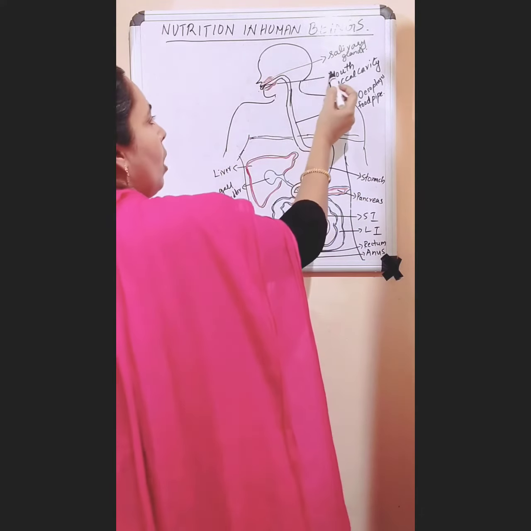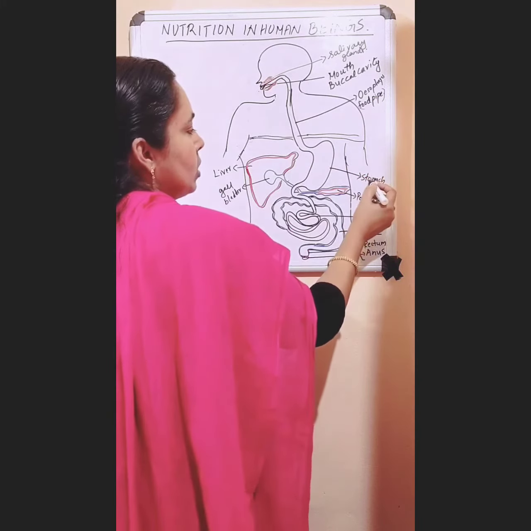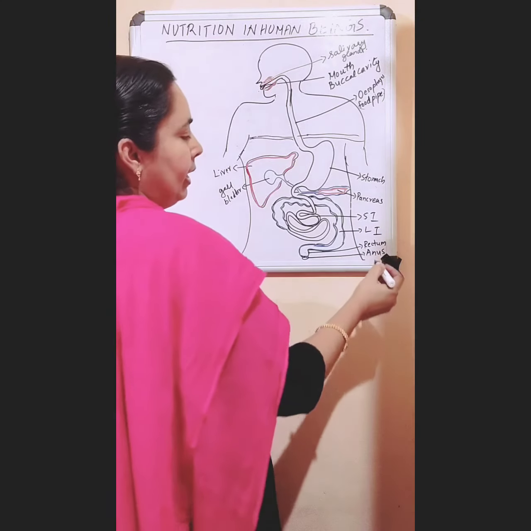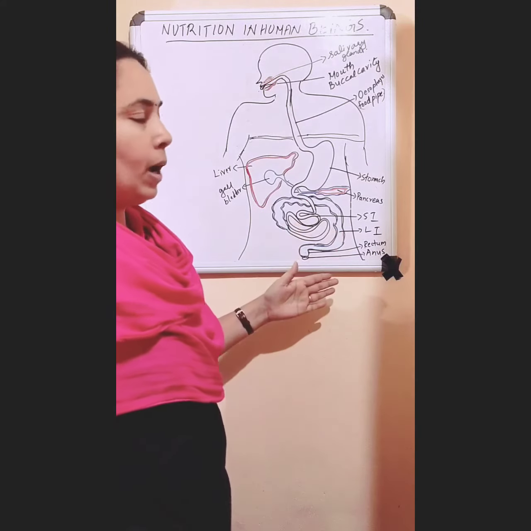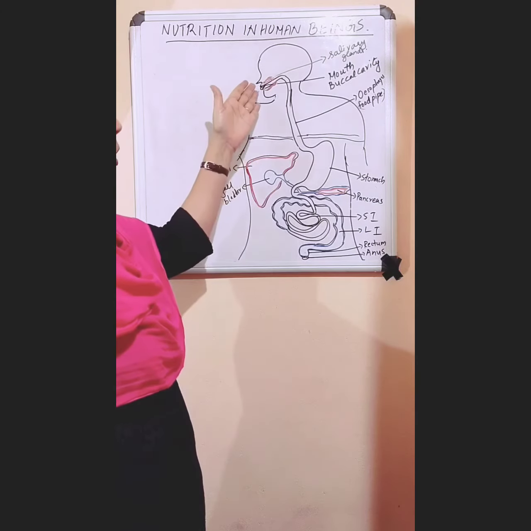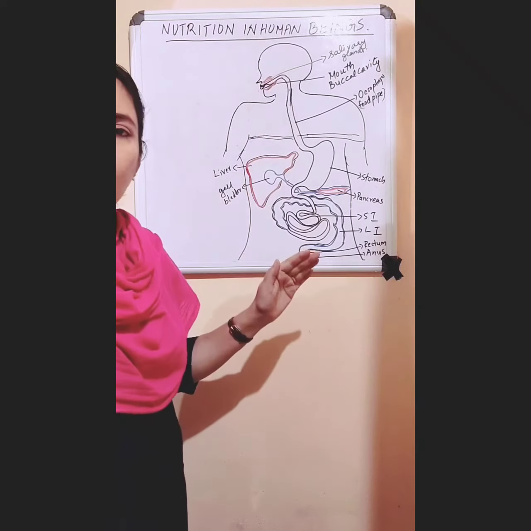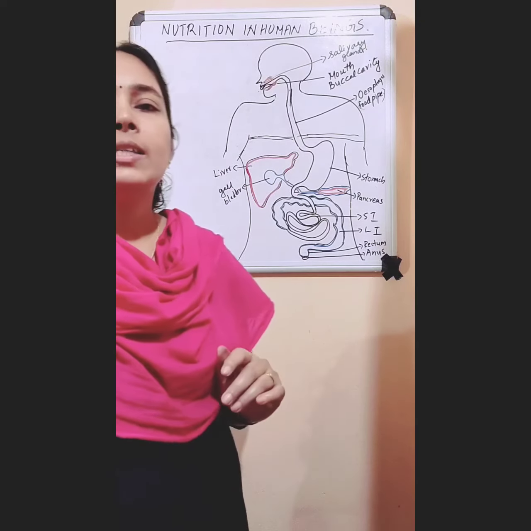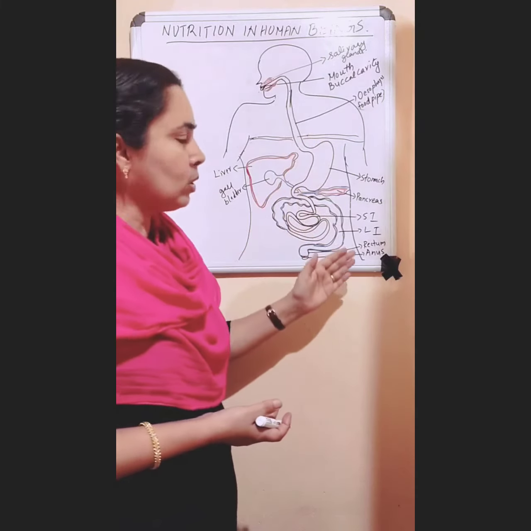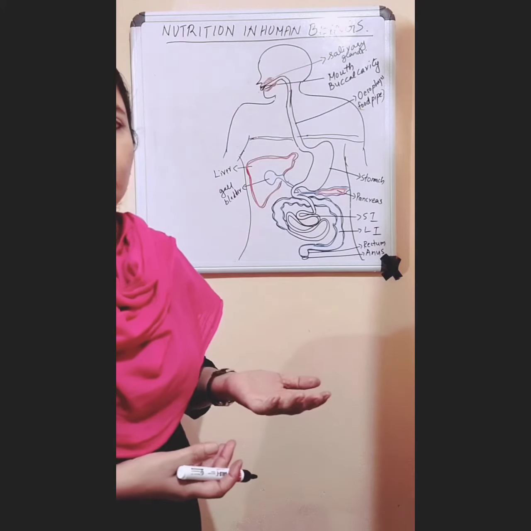Here, mouth, food pipe or esophagus, stomach, small intestine, large intestine, rectum and anus. These are the different parts of our digestive system. This is a long tube that runs from our mouth to anus, and the tube is called the alimentary canal, and it is about 9 meters long. Along with these organs, three glands also open into the alimentary canal.